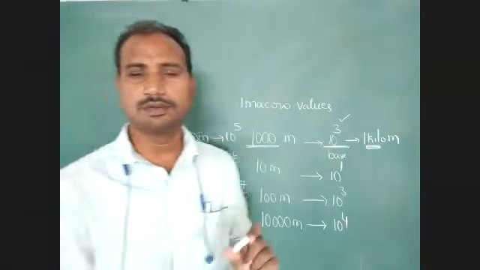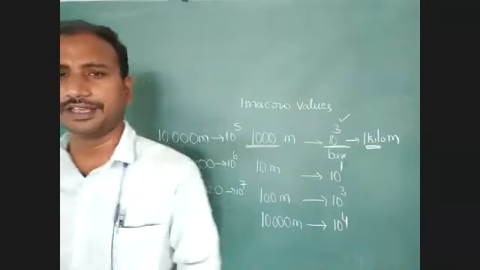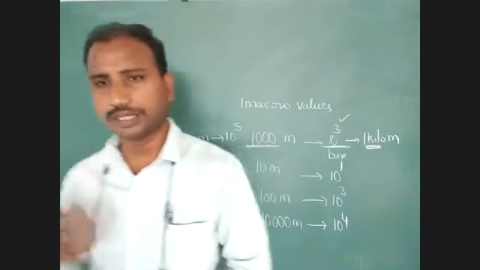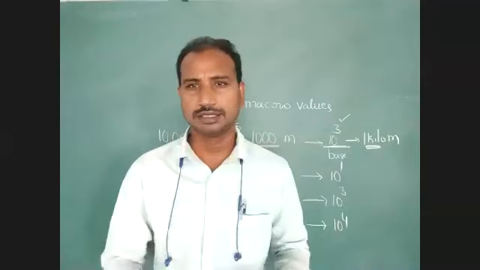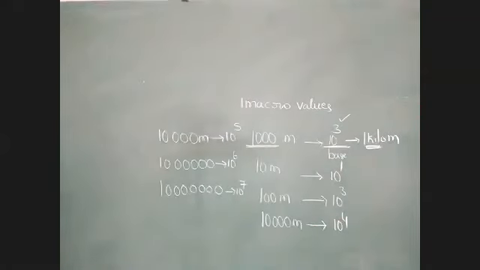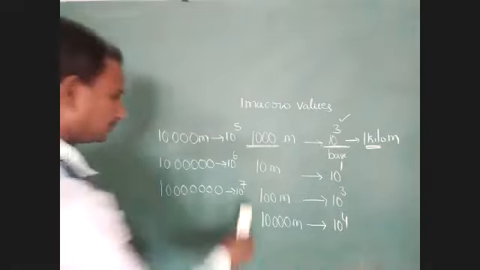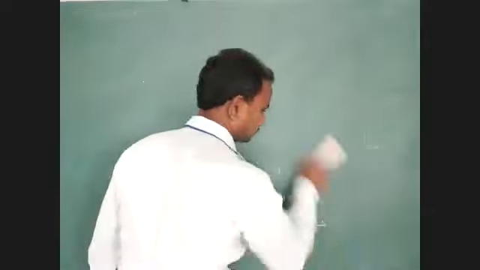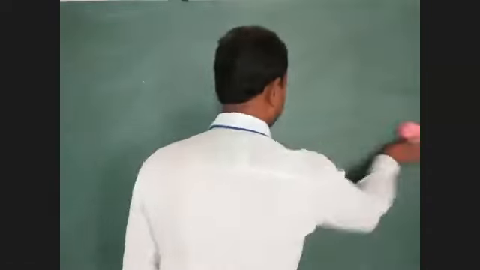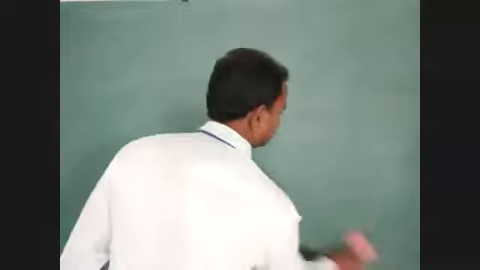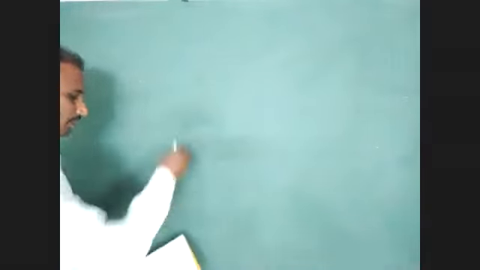Kilo means how much? 10 to the power of 3. Already I explained these multiples and submultiples. Once again, we have to discuss these multiples and submultiples. We have to note them down. Here, first one, multiples, we have to write.